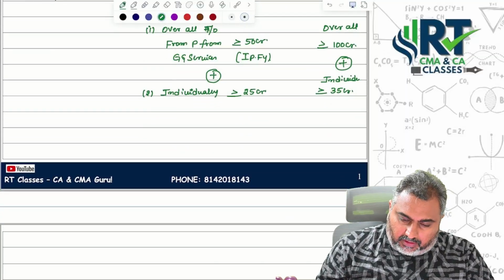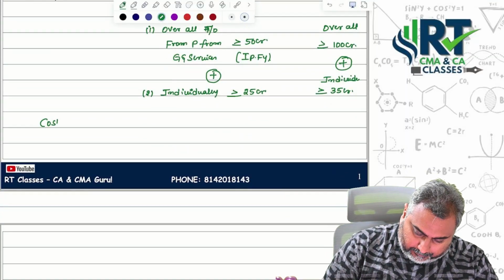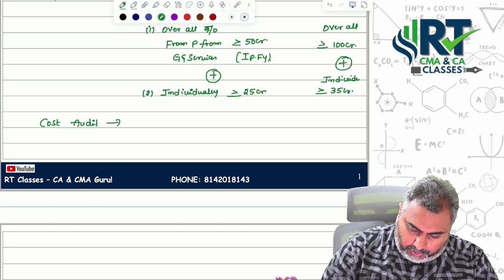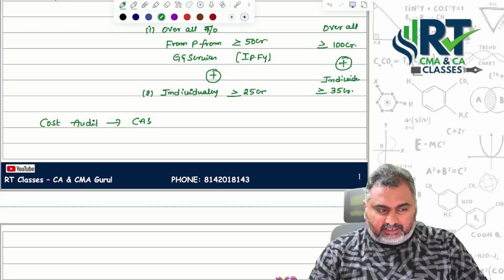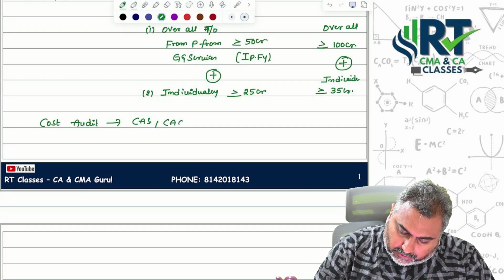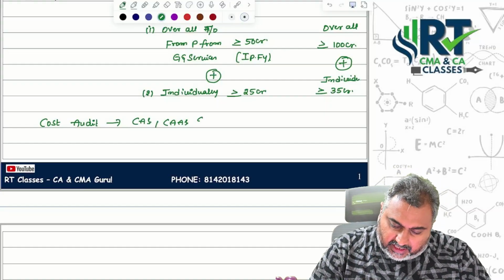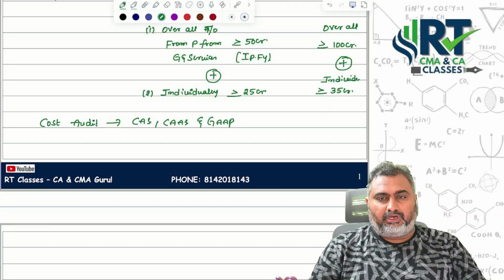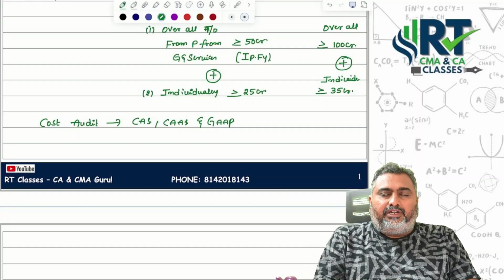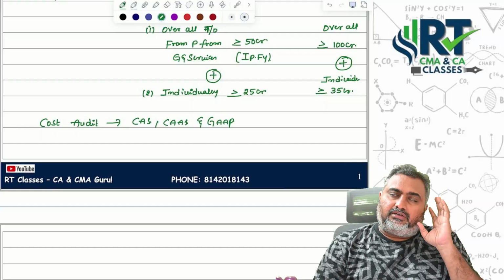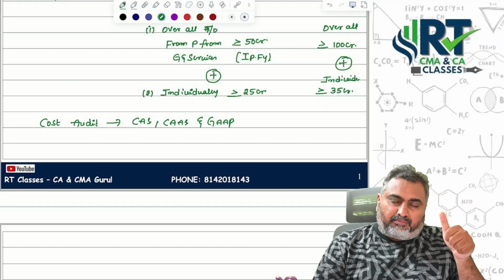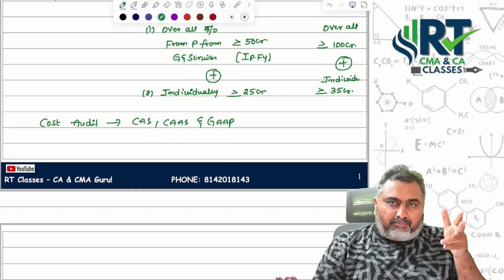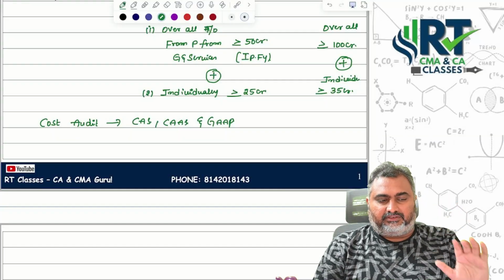So whenever you want to consider the cost audit point of view, you need to comply with cost accounting standards. You need to comply with cost auditing and assurance standards. And in addition to that, you need to comply with generally accepted accounting principles. You are supposed to comply with all these things. You need to consider this whenever you are engaged in management of cost of production point of view. You need to comply with cost accounting standards, cost auditing and assurance standards, as well as generally accepted accounting principles.